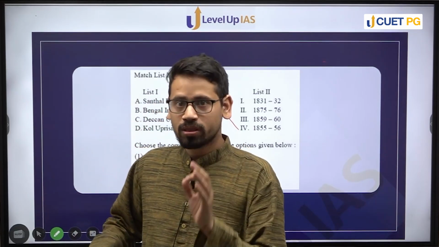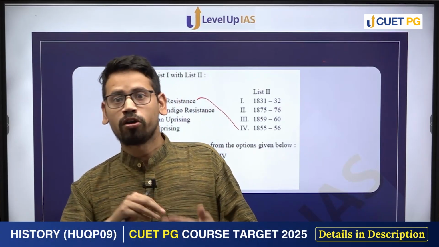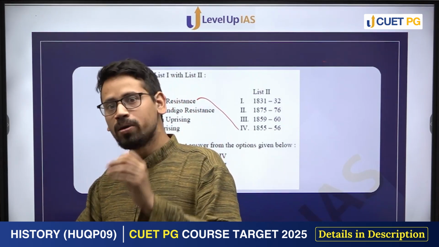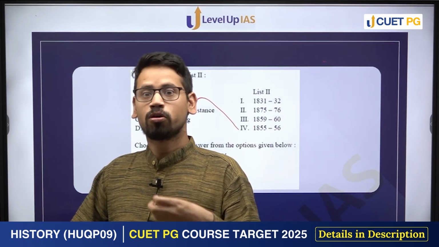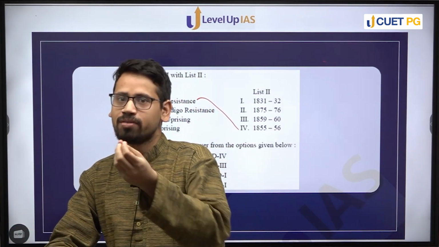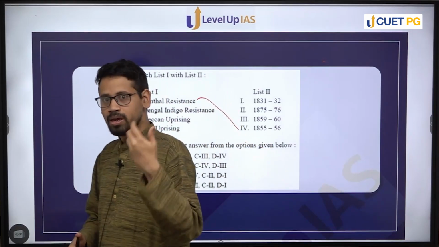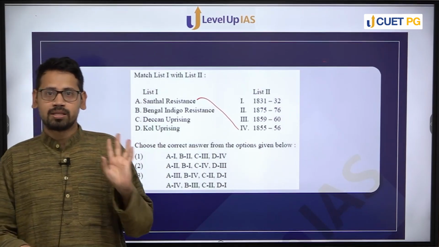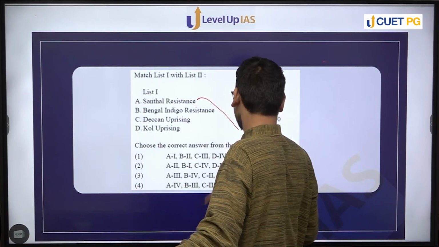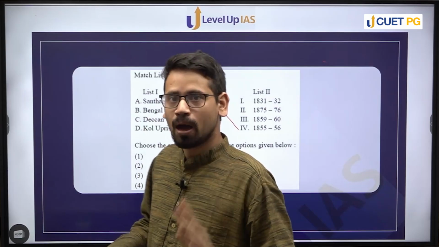And this is a factor that is responsible for almost all the major uprisings: the coming of non-tribal people into the tribal zone, the marginalization of the local community, and how the Britishers were trying to usurp regions and resources to quench their thirst for power as well as resources. How the resources would be distributed among people became a question of resistance among these communities. So Santhal resistance happened in 1855-56, just before the 1857 uprising.